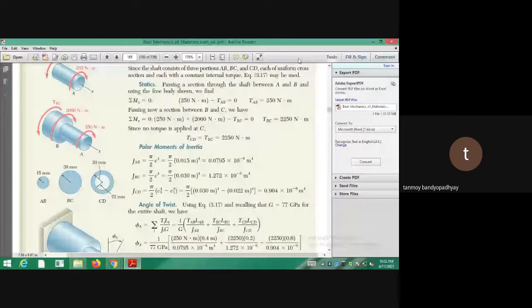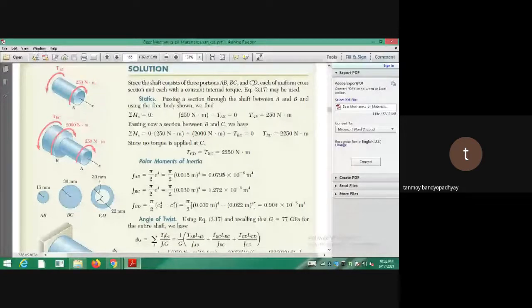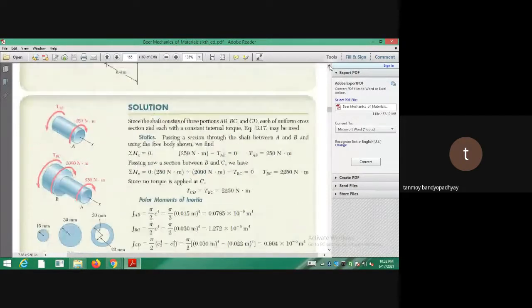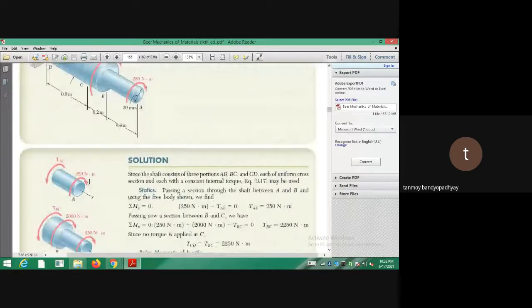So they have taken one cross section. The first cross section is from the portion AB. They have considered a portion from A to B, this is 250. So TAB will be equal to T250. So they have calculated TAB, the torque that is acting somewhere between A and B. When they are balancing, they have written that sigma M is equal to 0. So when you are balancing it, you are actually balancing the moment.